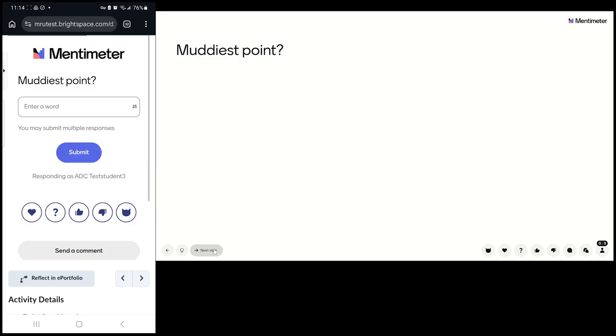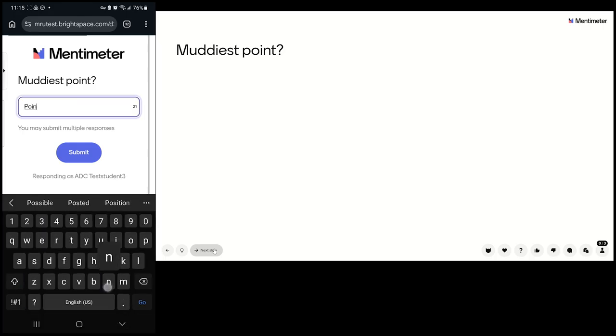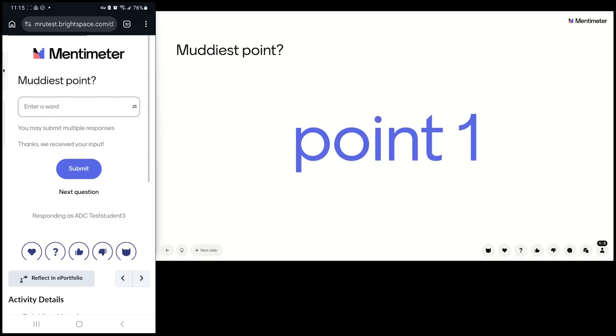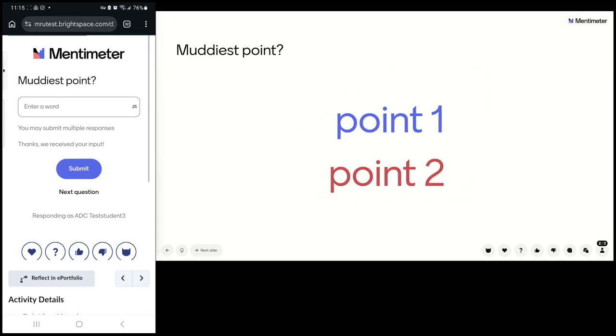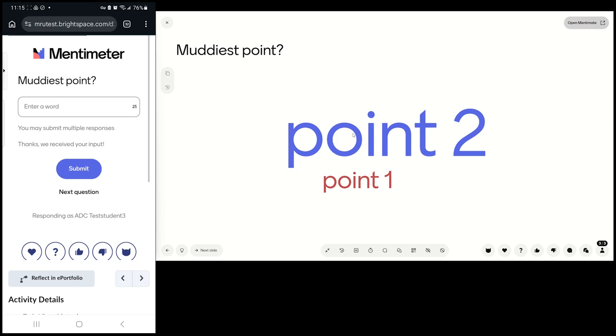And then the instructor is going to go on to the next point, and then they're going to ask what is the muddiest point, a word cloud. And so I'm going to put in point 1 was the one for me that was the muddiest point, but other students might have a different one. And so the more people that make the same thing, it makes it bigger.